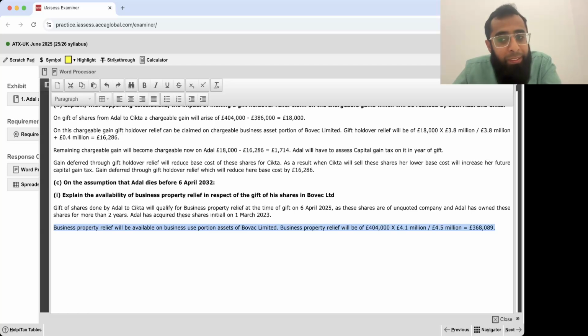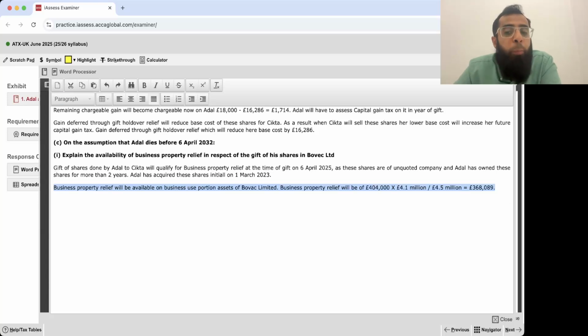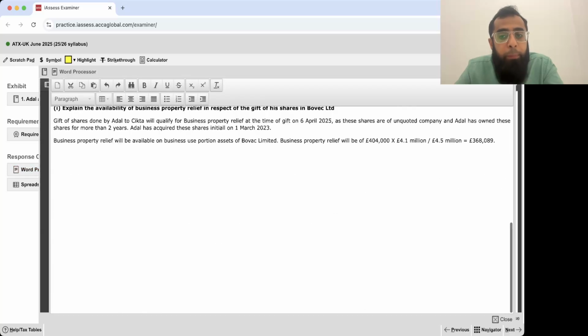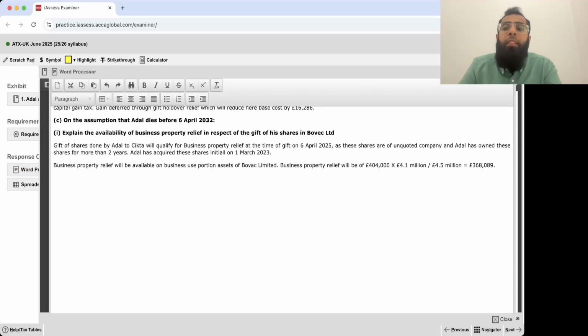But here you are picking chargeable business assets plus that investment; in IHT you pick the total assets, which obviously include that investment also. And in the numerator, you include your business assets only. It was given here that 4.1 million were your business assets and 0.4 million was an excepted asset, or a non-business asset, held by Bovac. So now you have this value of business property relief: 368,089. This business property relief will be available at the time of the gift.